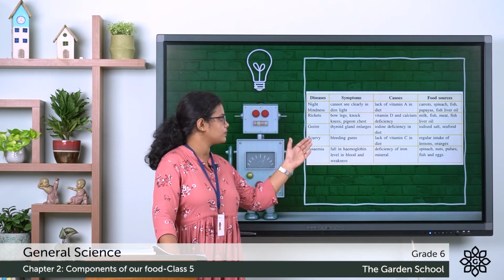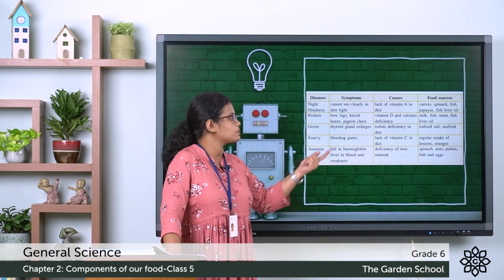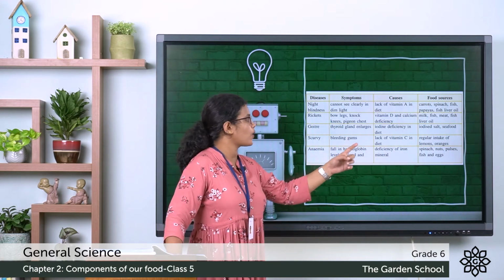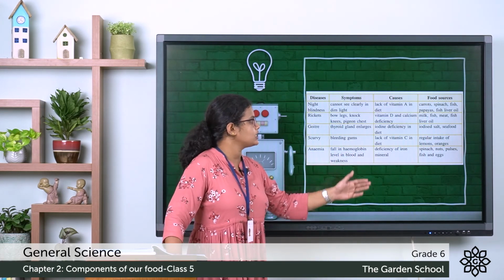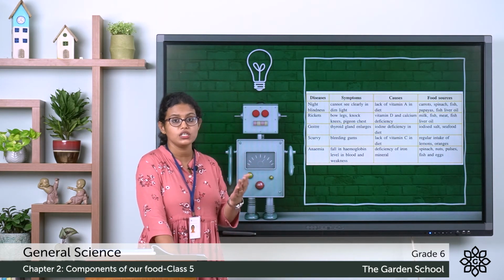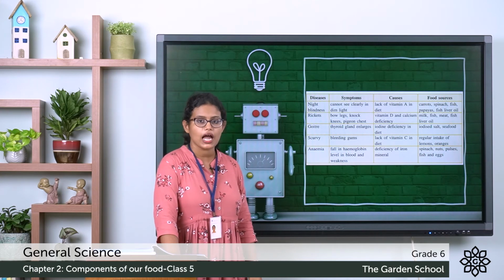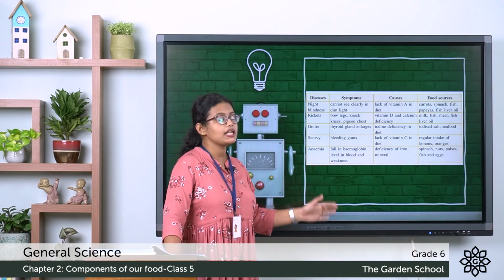Then scurvy, that is bleeding or swollen gums. Causes lack of vitamin C in the diet. Food sources, regular intake of lemons and oranges, which are rich in vitamin C. The next one is anemia. Fall in hemoglobin level in blood and weakness.